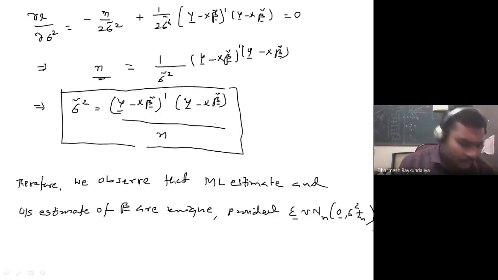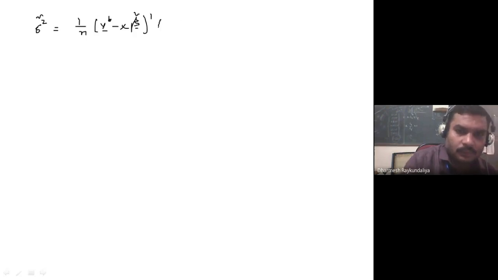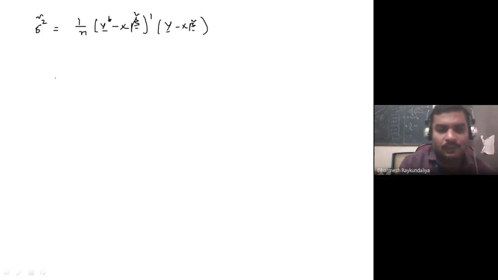You can also write this part, sigma square, in terms of y dash X. If you simplify, you will get sigma cap square is nothing but 1 upon n y minus X beta curl transpose y minus X beta curl. Here you can also put the cap because it is unique.